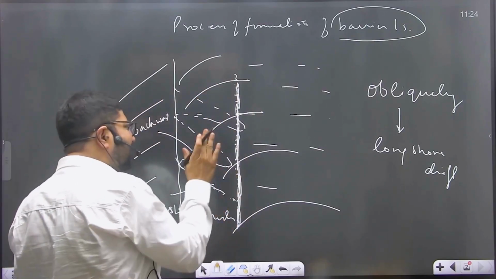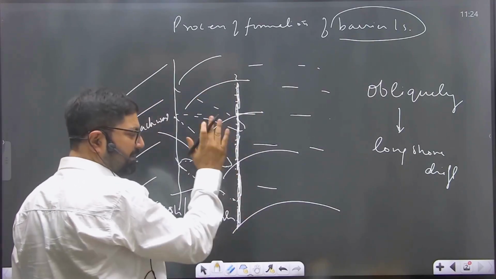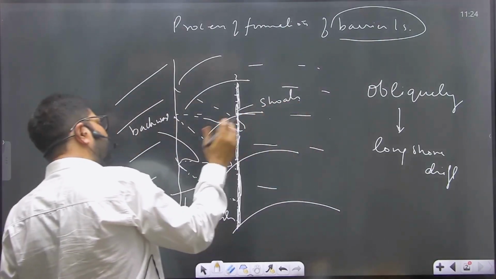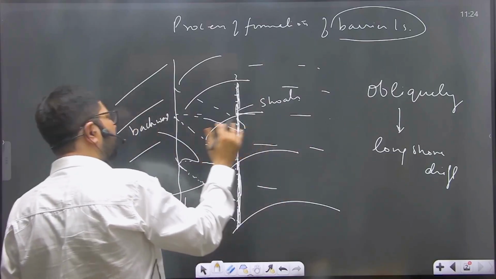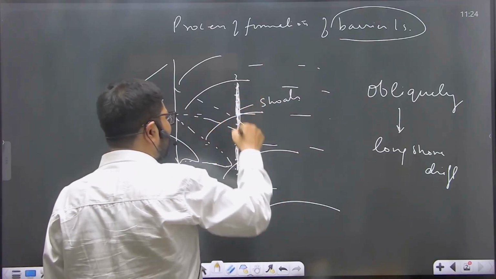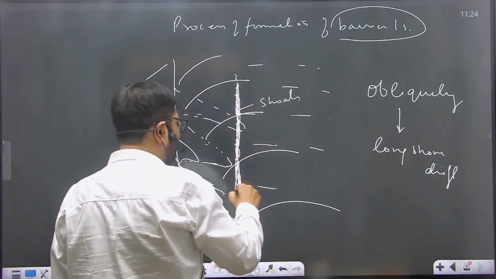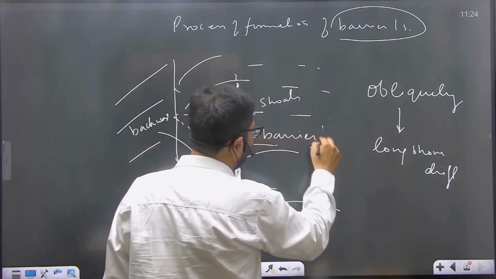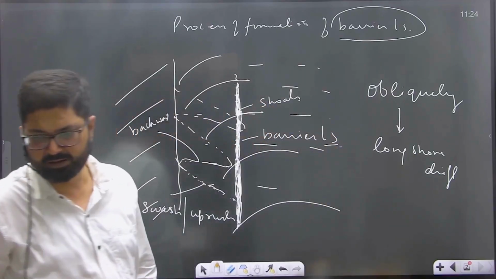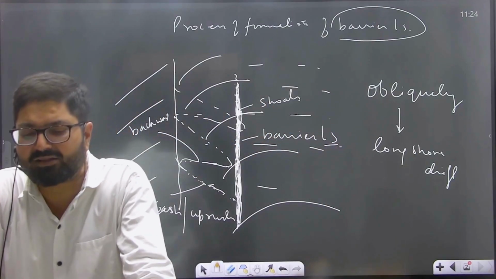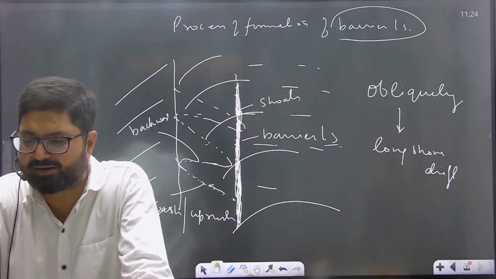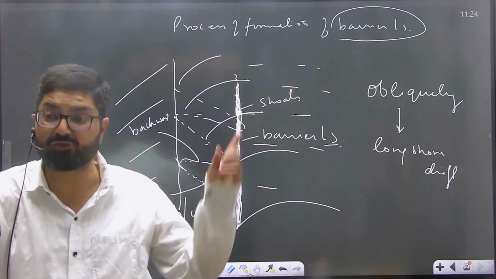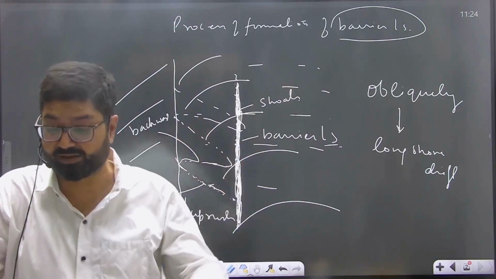Now, initially, the sediment lies below the sea level. It is in the form of shoals. But continuous deposition of sediment by sea waves on the shoals, ultimately it emerges above the sea. When it emerges above the sea, it is known as barrier island. So when sea waves impact the coast obliquely, the sediments of barrier island get deposited parallel to the coast by way of this mechanism that you have to depict in exam.